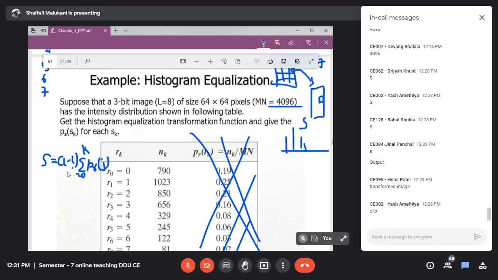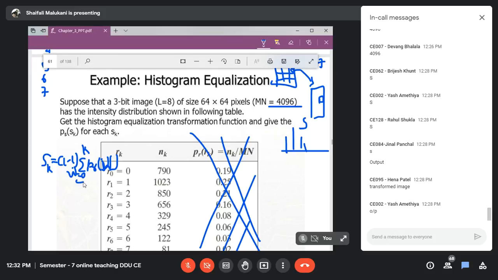The variable of summation is W, whatever you want to say; that doesn't make any difference. If you are calculating for intensity 0, then the K value is 0, which means you are obtaining the S value corresponding to intensity 0. Understood? So this is what your equation is.